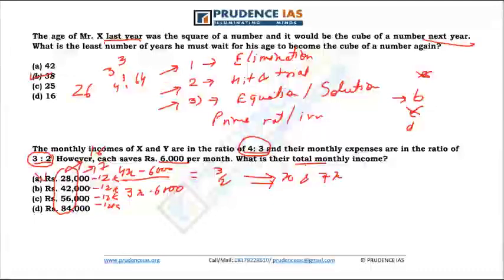It is not divisible by 5, not the right answer. 42 minus 12, 30, divisible by 5. This is a possible answer. Similarly, if you look at these two, they do not satisfy the criteria, so this is the answer. Without actually solving the problem, we should be able to locate these types of answers.